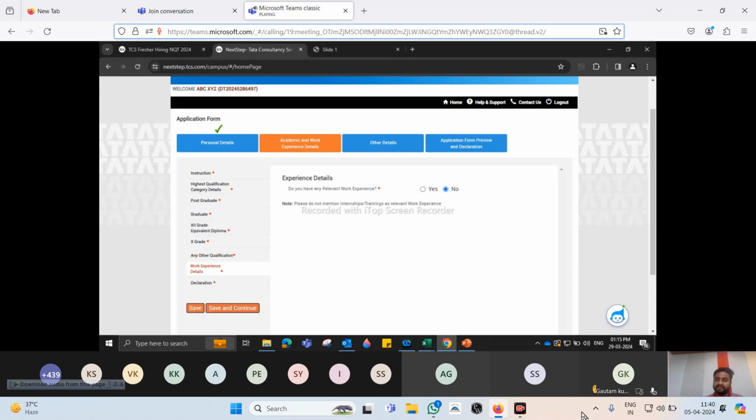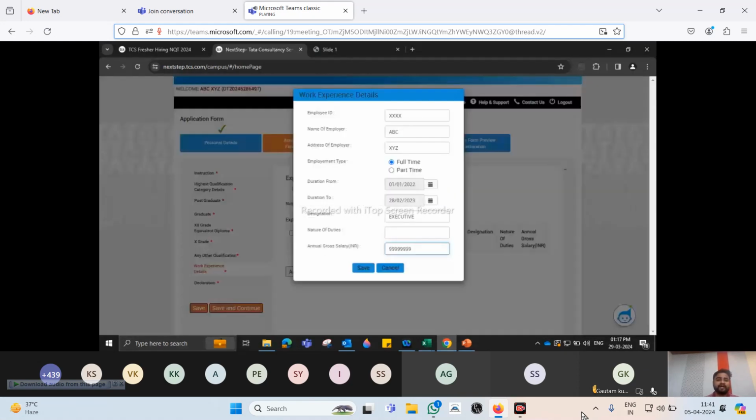Moving on to work experience, since 20 up to 24 months of work experience is allowed, you should put work experience if it is there. If it is no, then proceed. If it is yes, then you will have something popping out like this, where you add a new row, and whenever you add a new row, this will be the tab which will be popping out for you. Now, what is a work experience?